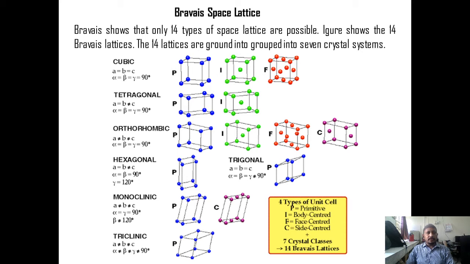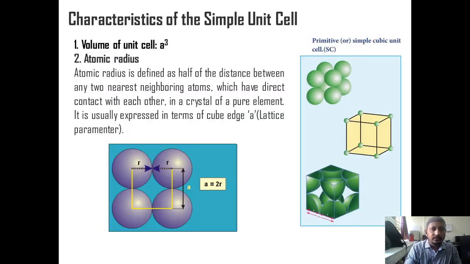The cubic crystal system has three types of Bravais lattices: simple, body centered, and face centered. Tetragonal has two, simple and body centered. Orthorhombic has four: simple, body centered, face centered, and base centered. Hexagonal has one, the simple hexagonal. Trigonal has one, simple trigonal. Monoclinic has two, simple monoclinic and base centered monoclinic. And triclinic has one, simple triclinic. Here, for the types of unit cell, P represents primitive, I represents body centered, F represents face centered, and C represents side centered.